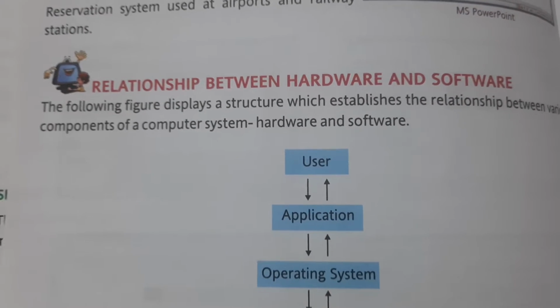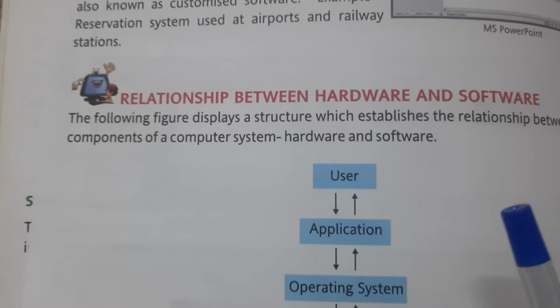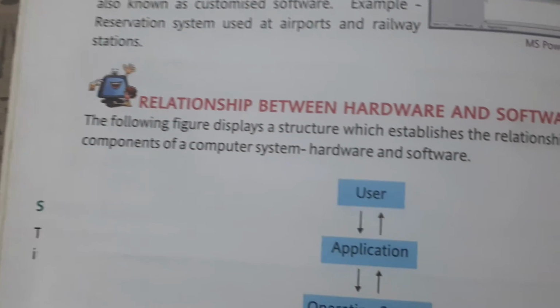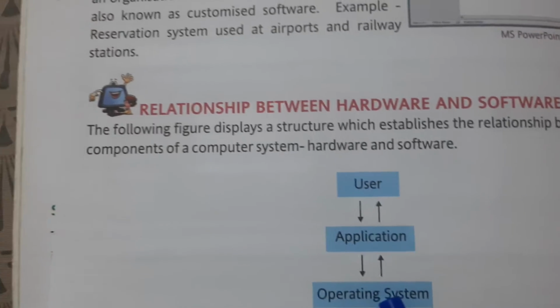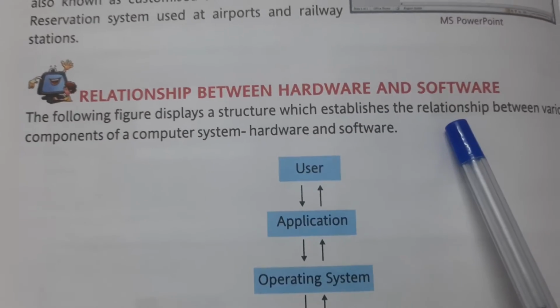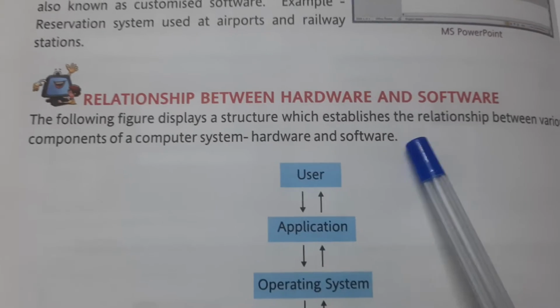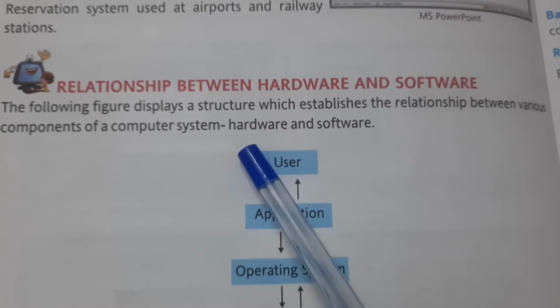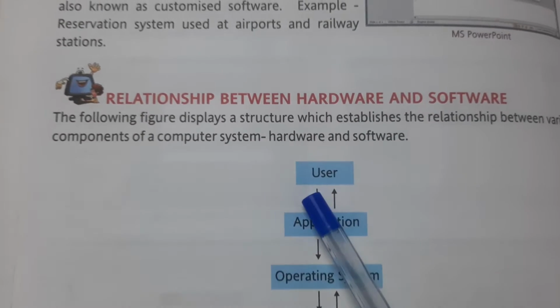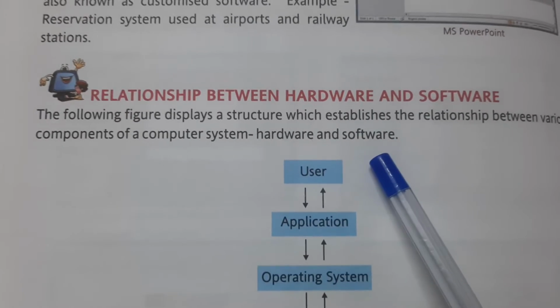Today in our class, we have discussed lesson number 2. We are doing lesson number 2, and we discussed this part on page number 16, relationship between hardware and software. Let's start from here. The following figure displays a structure which establishes the relationship between various components of a computer system, hardware and software.